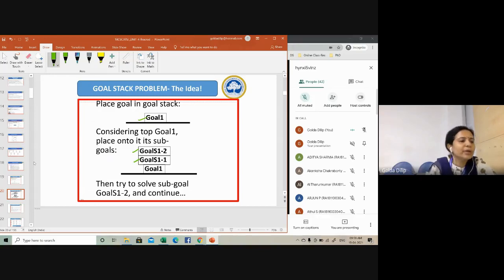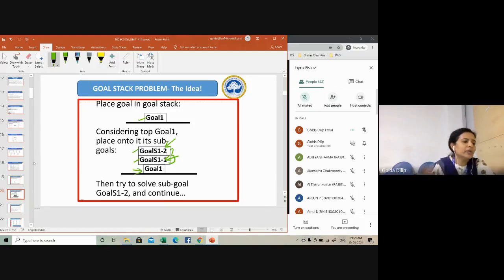You need to solve these sub goals separately. First you will have to solve the one on the top of the stack, that is goal 1.2, and then goal 1.1.